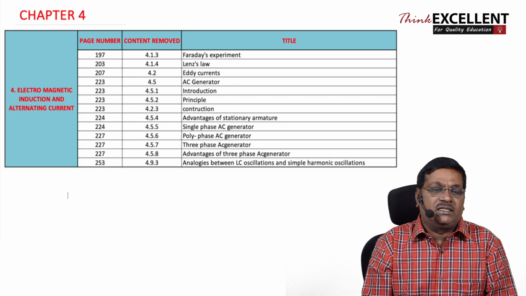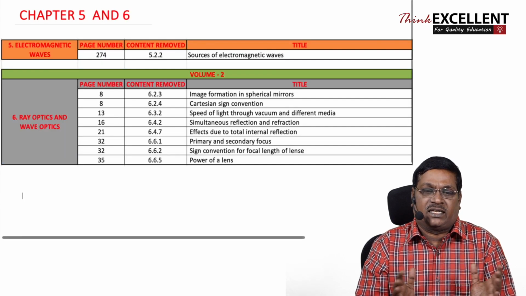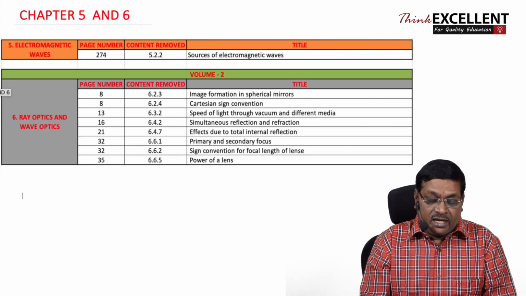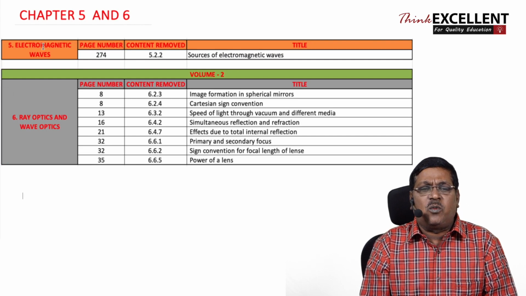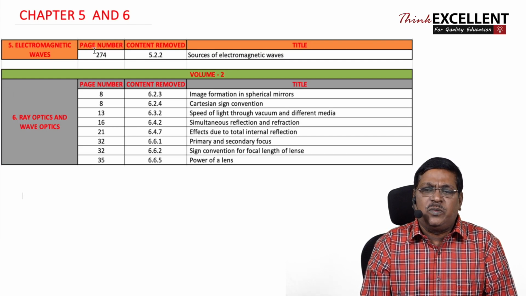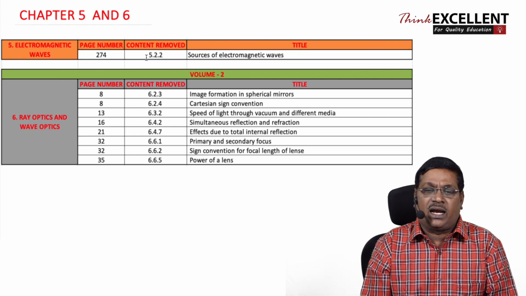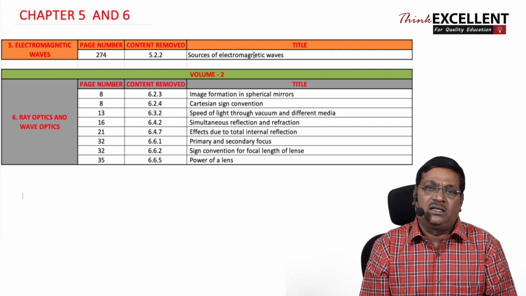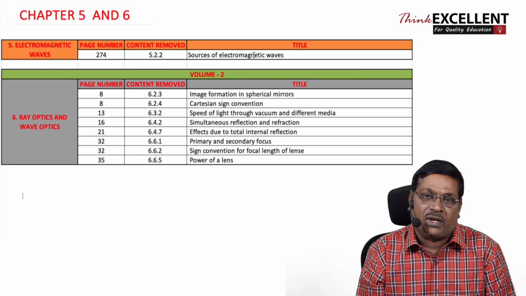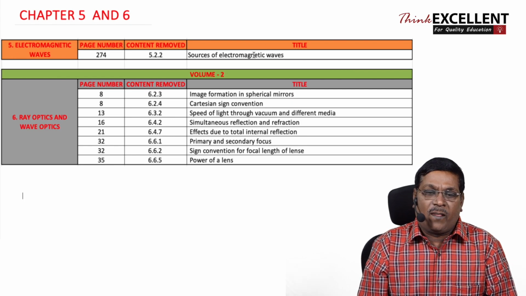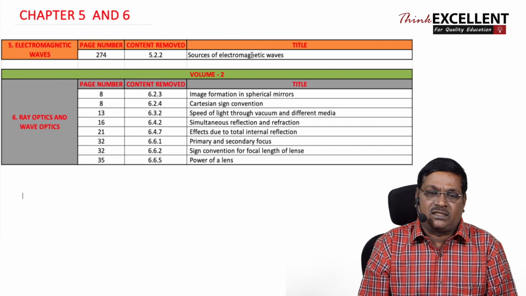Now, look at chapter number 5 and 6. The 5th lesson is already a very small lesson for you. Only a very simple concept alone is removed. In page number 274, content 5.22, sources of electromagnetic wave. This is only one subtitle removed from the syllabus in chapter number 5. Now, in chapter number 6.